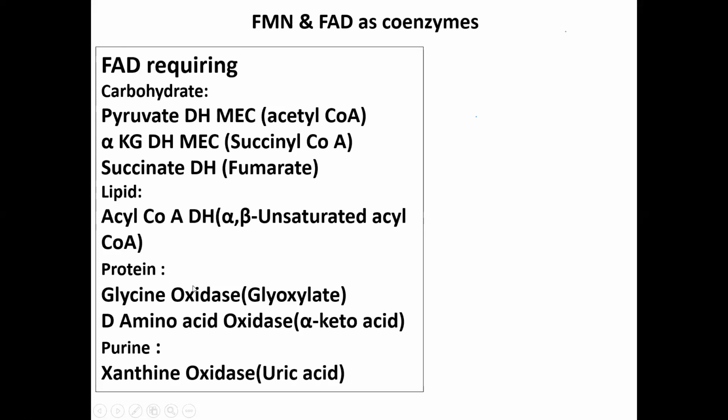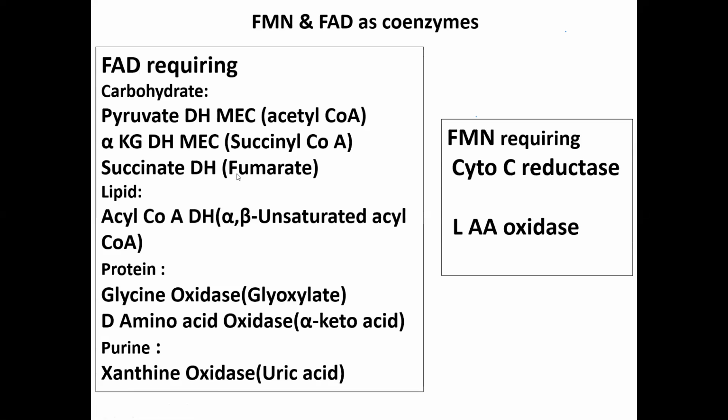Same in protein metabolism, we have glycine oxidase that will convert glycine to glyoxylate, D-amino oxidase that will convert amino acids into alpha keto acid. And in case of purine metabolism, we have formation of uric acid, which is an FAD requiring step, where xanthine will be converted into uric acid with the help of enzyme xanthine oxidase. So we have FMN requiring enzymes, that is cytochrome C reductase and L-amino acid oxidase.